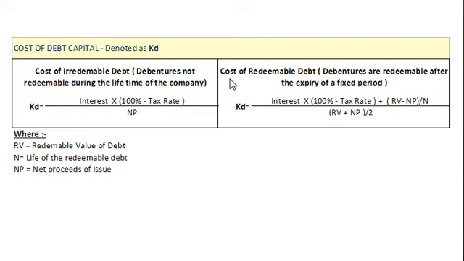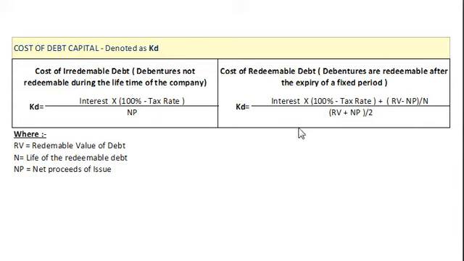Now, when our debentures are redeemable, our formula will be cost of debt KD is equal to interest into bracket (100 minus tax rate) plus (RV minus NP) divided by N, whole divided by (RV plus NP) divided by 2.